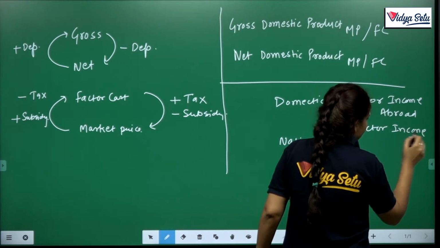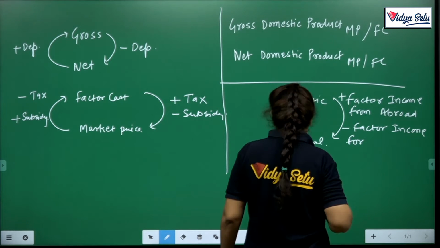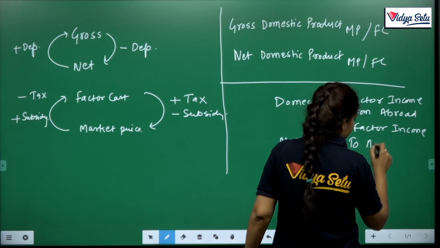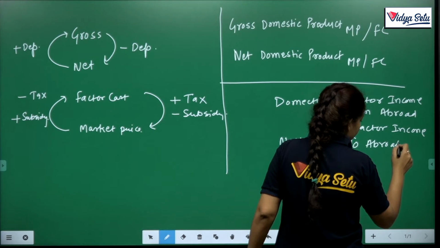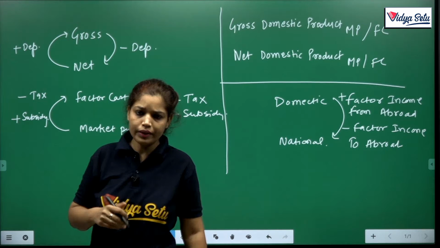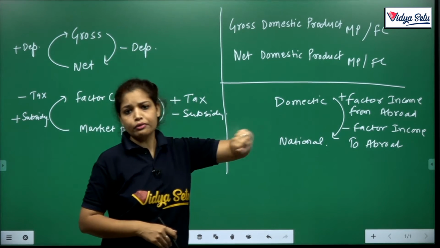What is this? Like my father and my brother working outside India, so they earn from abroad to India. That is why we add factor income from abroad.